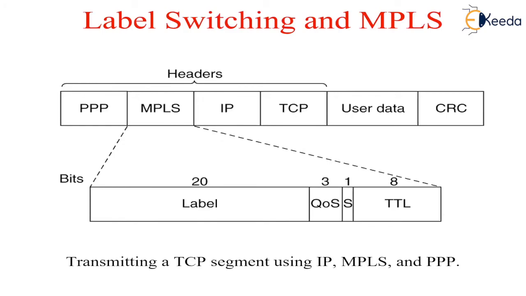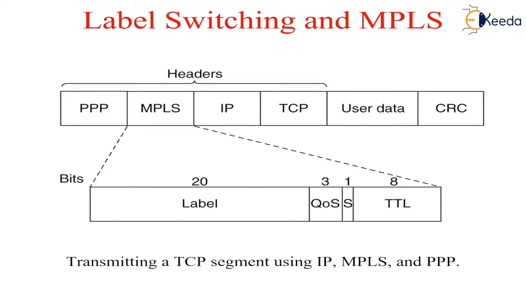Some people make a distinction between routing and switching. Routing is the process of looking up a destination address in a table to find where to send it. In contrast, switching uses the label taken from the packet as an index into a forwarding table.